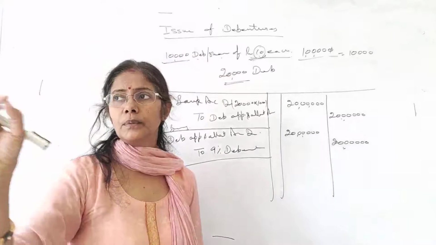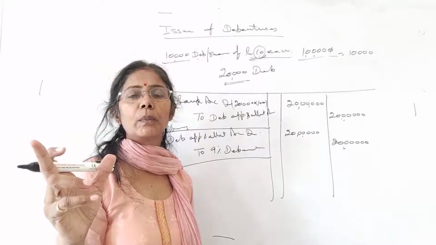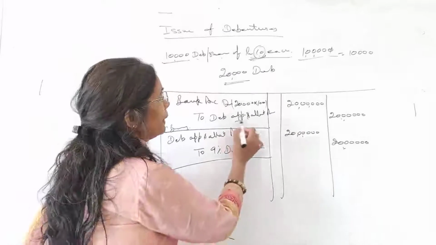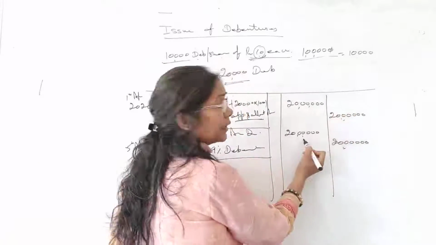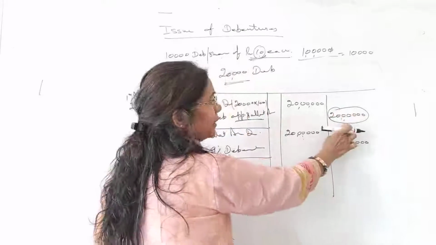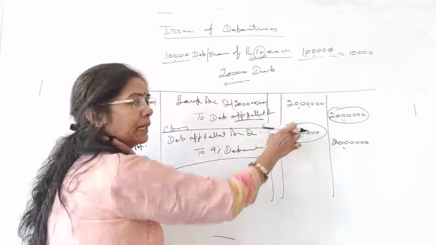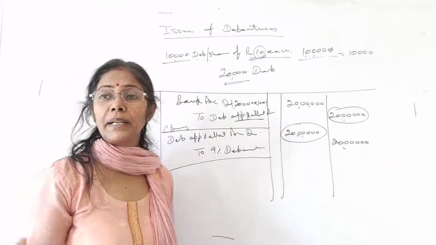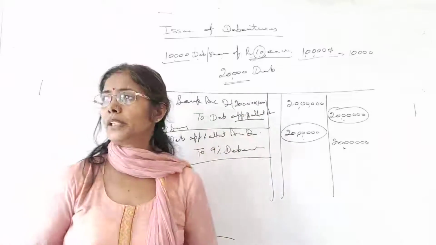And one minute, students, remember this point as we've already discussed: application and allotment should be debited with the same amount as you have credited. This has been credited by 20 lakh, so it will be debited by the same amount. And ultimately, what is the entry? Bank account debit to 9% debenture.